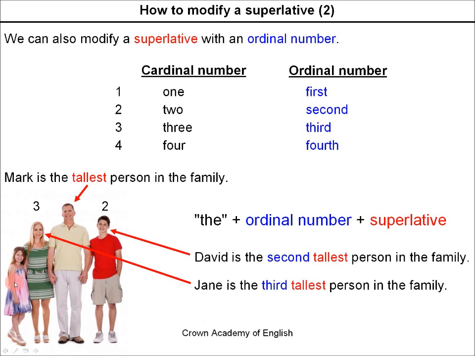Or we could say she is the shortest person in the family. Okay? So Mark is the tallest. We do not need to say first tallest. We simply say tallest. Second tallest, third tallest, fourth tallest, or the shortest.